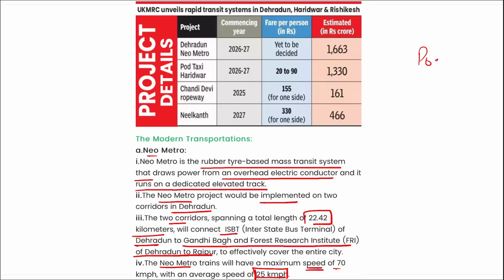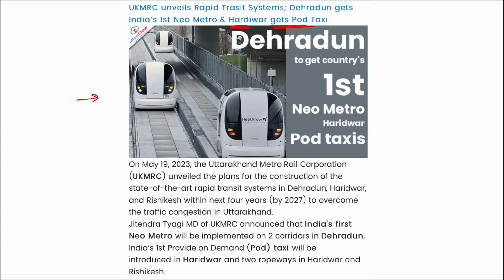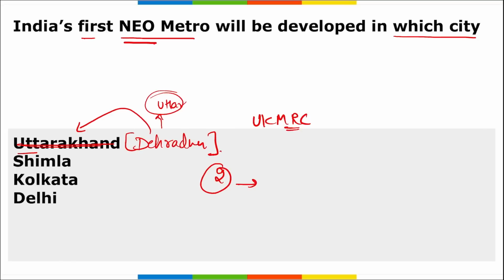Then similarly, we talk about pod taxis. These are driverless electric vehicles that move on specially designed tracks. As you can see, these are your pod taxis. This single system is known as a pod, right? The pod taxis would cover a distance of 20 kilometers with 21 stops, and it will have a major stretch of 14.55 kilometers from Jabalpur to Bharat Mata Mandir. Correct. So a pod taxi as well as India's first Neo Metro has been launched in Dehradun, that is in Uttarakhand.